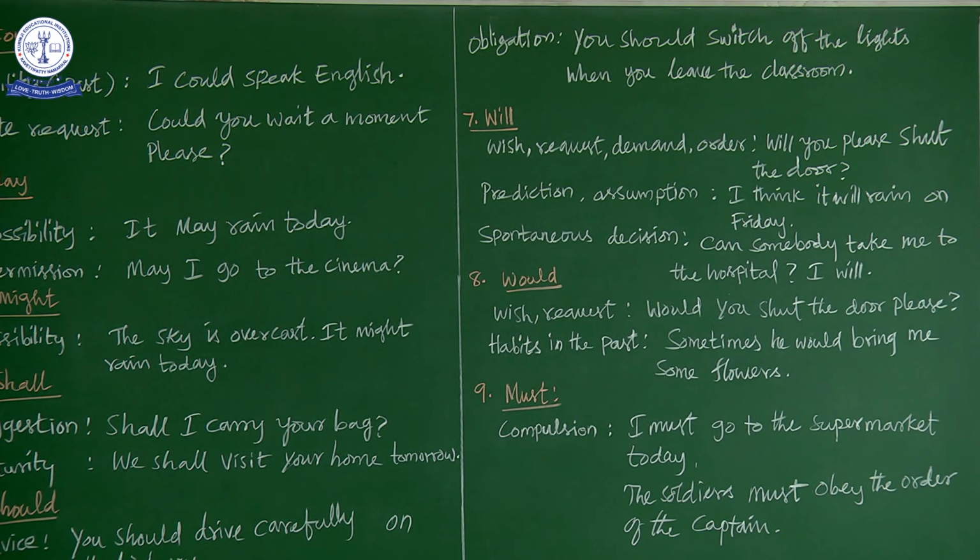Okay, so how many modal verbs do we have? We have 9 modal verbs. That is can, could, may, might, shall, should, will, would, and must. So always remember them pair-wise. Pair means what? Two, two. Suppose can and could are a pair, you have to remember the rules and differences. May and might are a pair. Shall and should are a pair. Will and would are a pair. Okay, so always remember the rules in this way so that you can understand better.